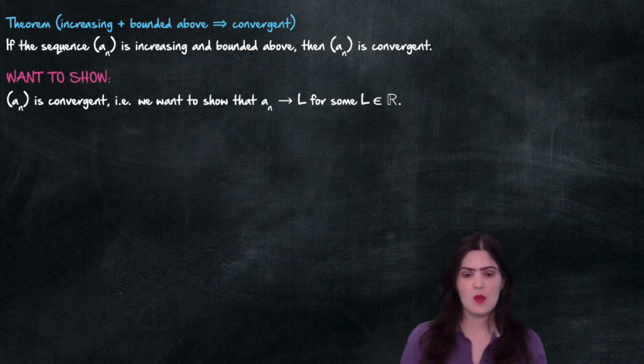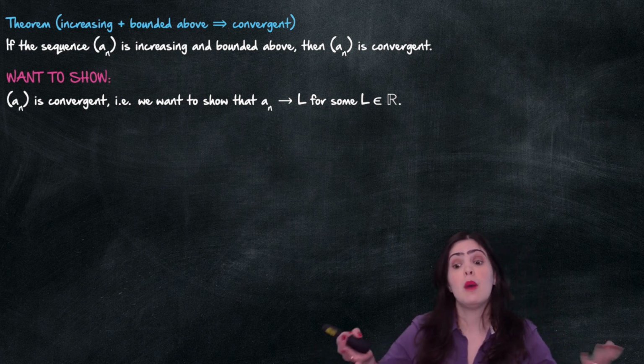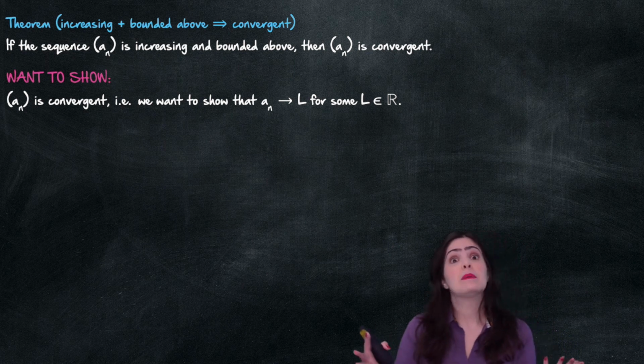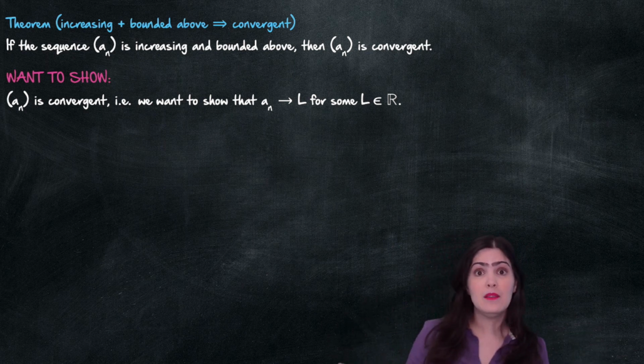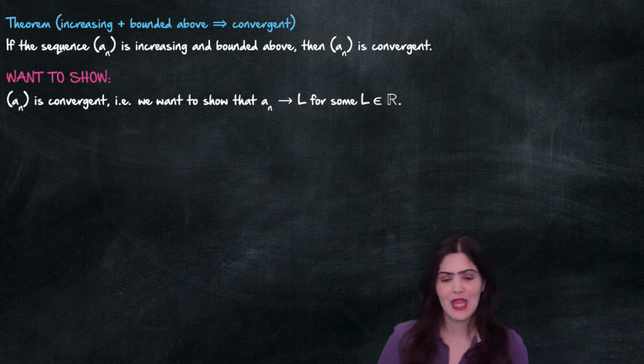So let's see. We want to show that the sequence is convergent. That means that I want to show that the sequence converges to L for some L. The theorem is not telling me what L is. It's just telling me that it converges to L for some L. We just need to find what that L is. That's going to be the main thing here.